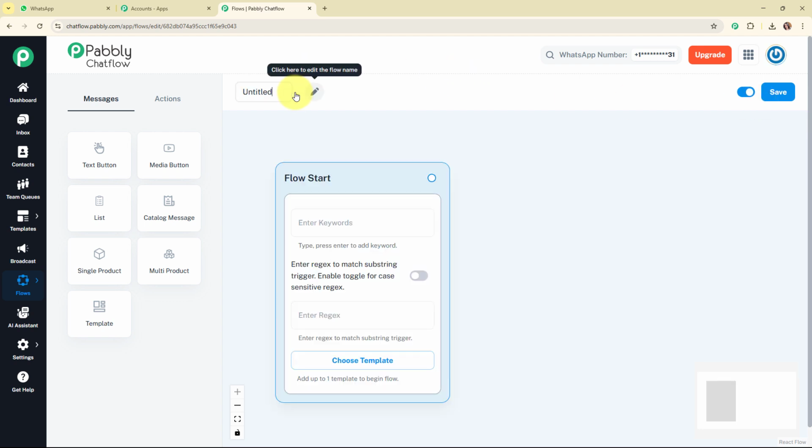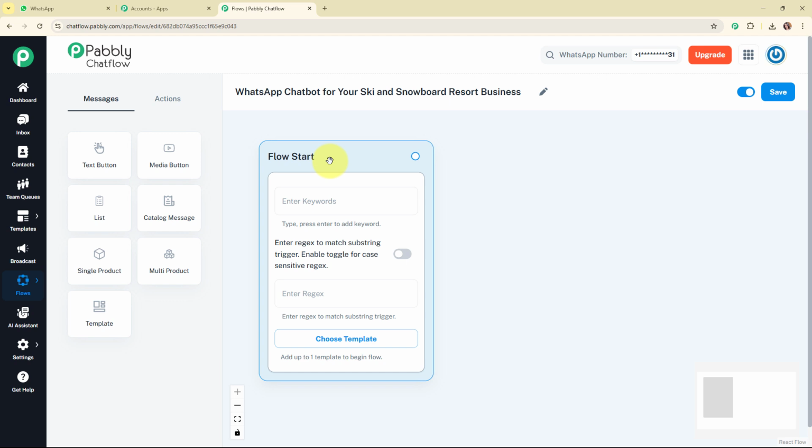Firstly, I'm going to give a name to my flow, that is WhatsApp chatbot for your ski and snowboard resort business. Alright, so now after giving a name to my chatbot, it is asking me to set up the flow start. In this flow start, I need to set up the trigger for my WhatsApp chatbot. You can set up the trigger as keywords, regex or a template. If you wish to trigger your WhatsApp chatbot through a template, then you can choose the template from your template library, or else you can set the keywords and the regex as well. If you choose the trigger type as keywords, the chatbot will activate when a user's message contains a specific word.